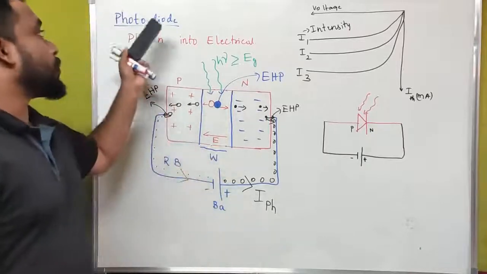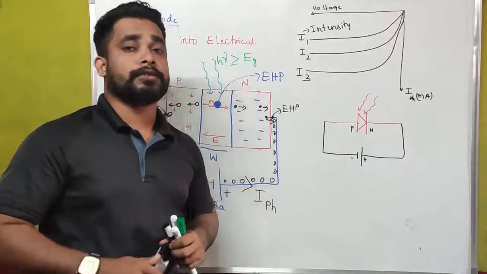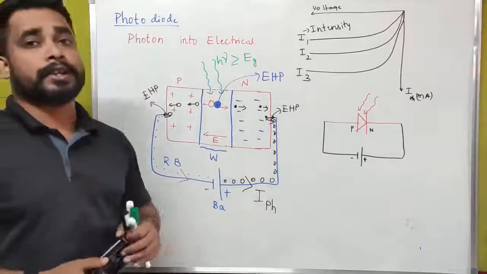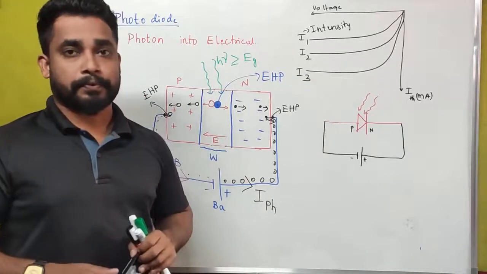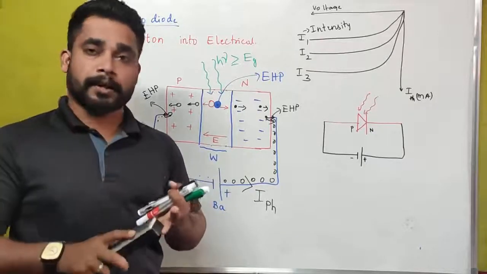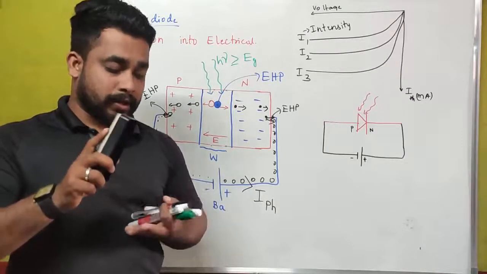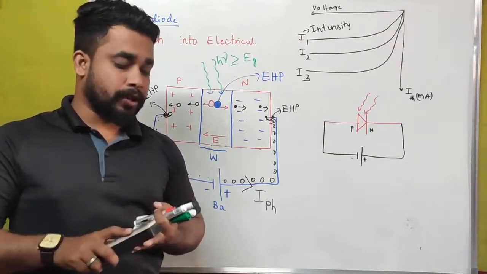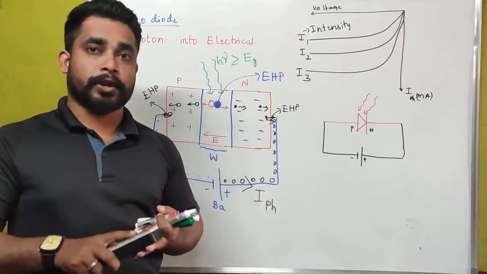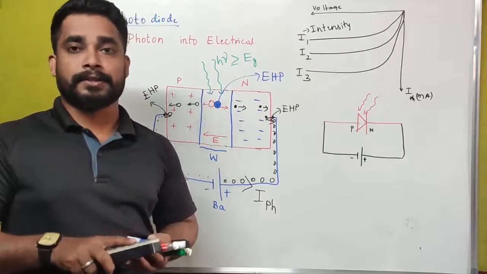We use photodiodes in optical fiber communications, and we also use these photodiodes in logic circuits. We are using this photodiode in optical demodulation and to detect the intensity of incident radiation.